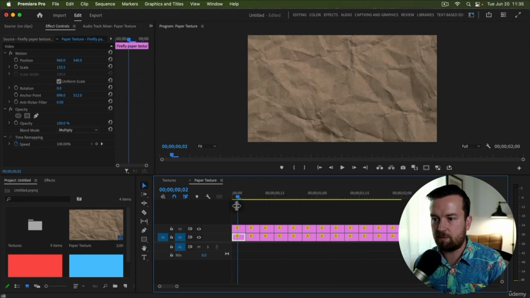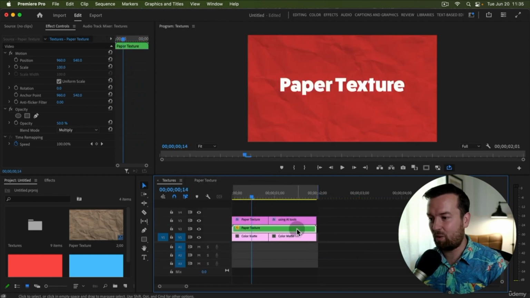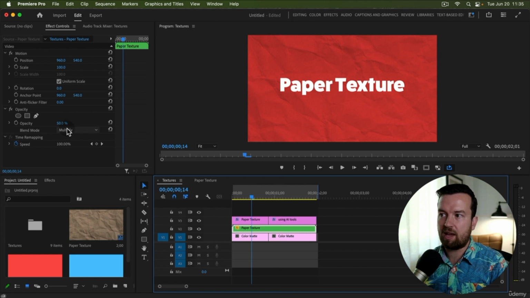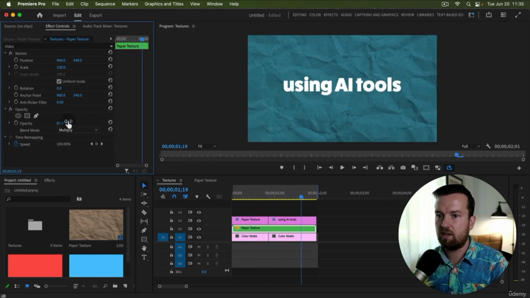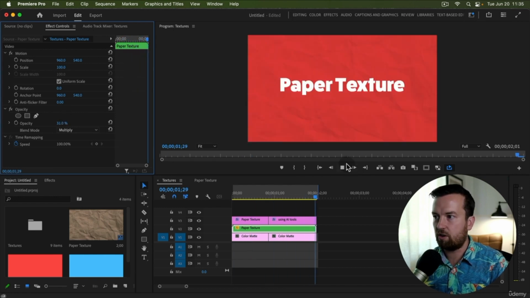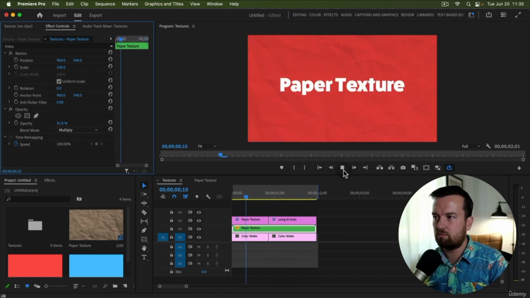standard paper texture. And then back in this sequence, I told you this can get quite confusing. I changed the blend mode of that whole nested sequence to multiply again, and I dropped the opacity. And you can see I can bring up or down the opacity, and that changes the look of this. I wanted it to be a little bit more subtle. Subtlety is the key with video creation, especially with motion graphics.